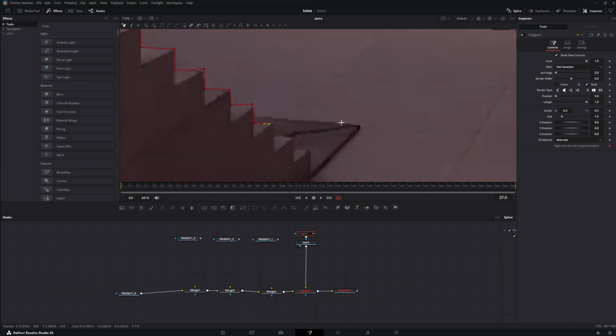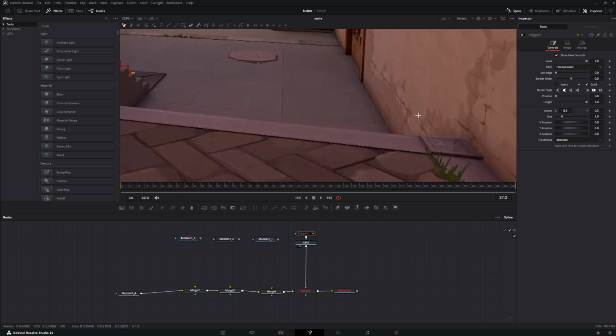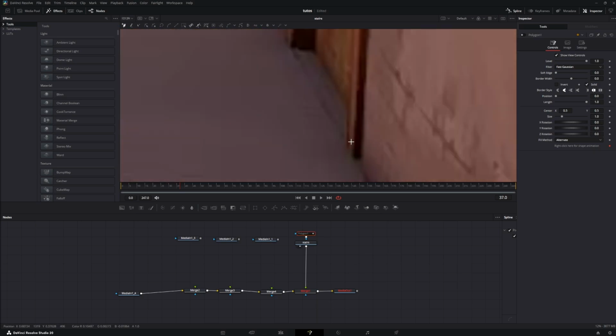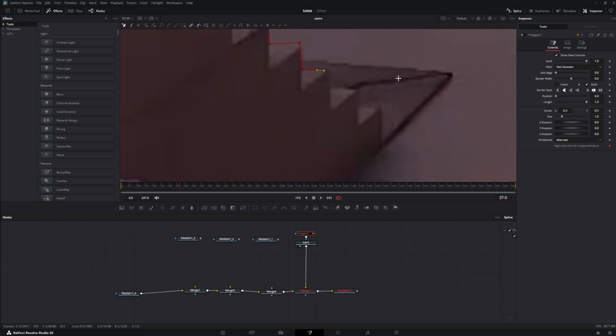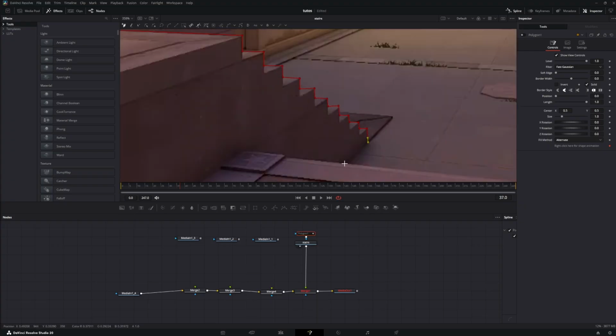When you're not sure, when you have something like these edges, just cut through it. It doesn't matter. It's not that important. We will make it like this, yes.